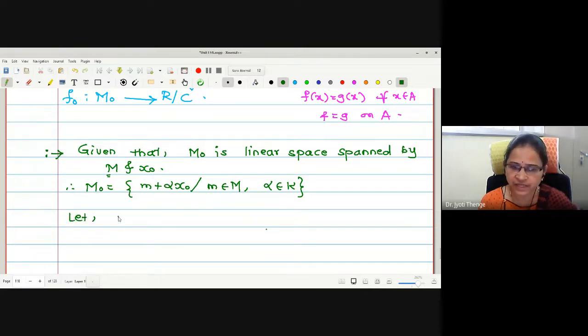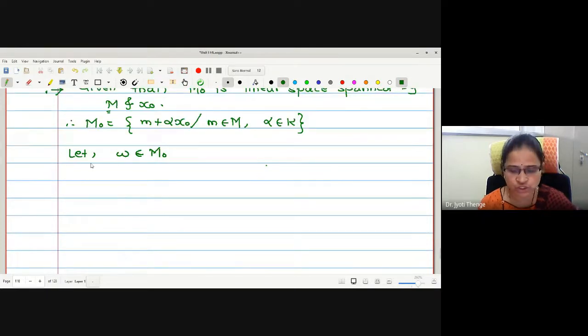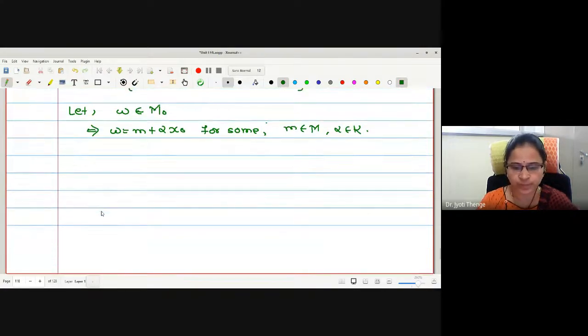Therefore, if I select any arbitrary element, say w of M naught, then what will be its nature? Is it m plus alpha x naught, for some m in M and alpha in K? Now here, what I will do? I will prove both the cases simultaneously here.